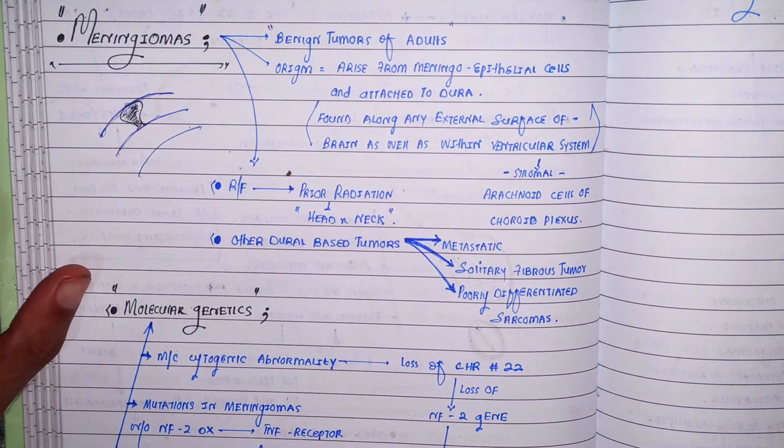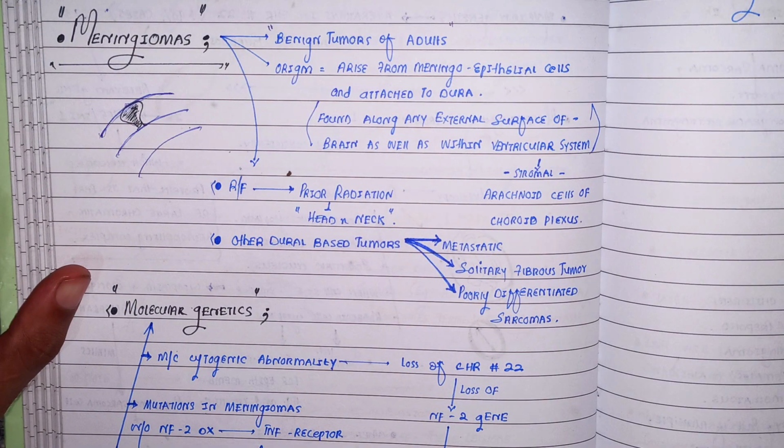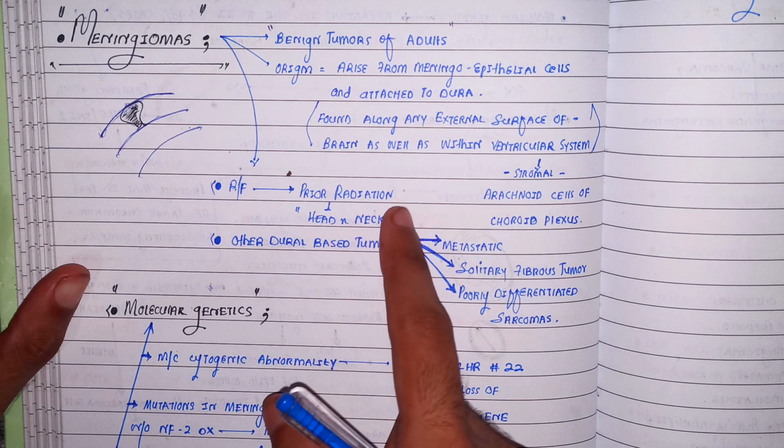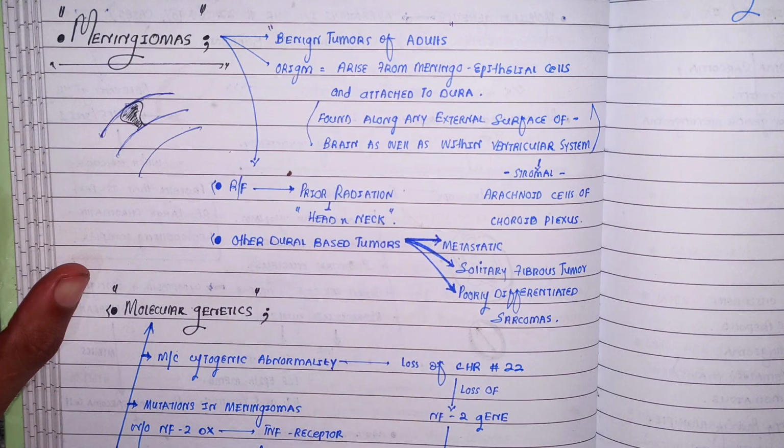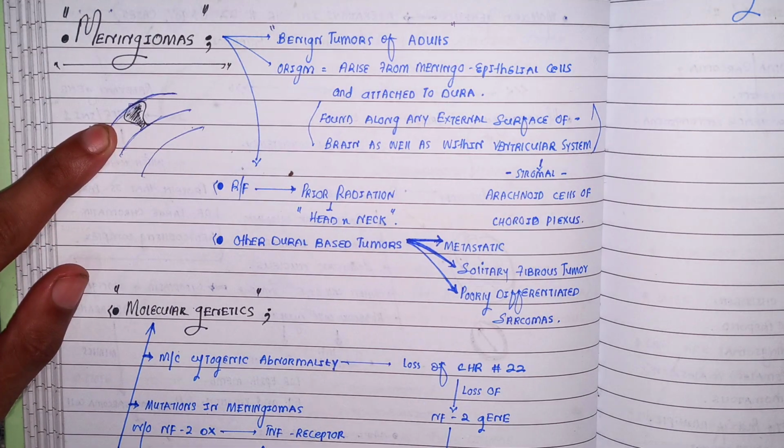The possible risk factor for the development of this tumor from the meningoepithelial cells is prior radiation to the head and neck. If you have undergone this treatment, that is the radiation of the head and neck, it is possible that later you can develop this meningioma, right?